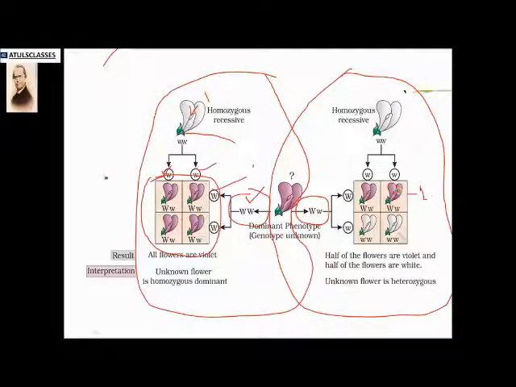So if the same type of character is shown, then we call it homozygous dominant, and if there is a ratio of 1:1 or 50-50%, then we call that character heterozygous. The basic concept of the test cross is that it has to be crossed with homozygous recessive. Okay, this is case 1 and this is case 2.